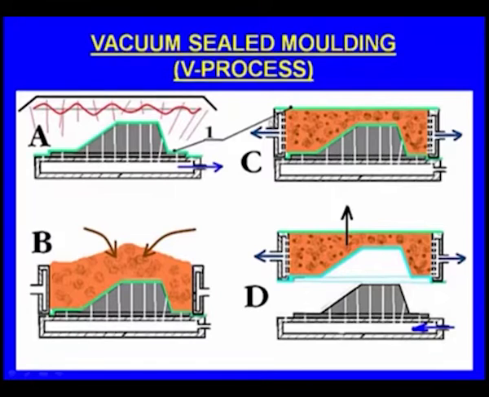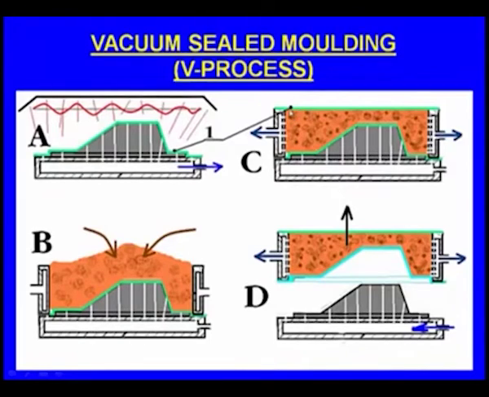Now over this we place a molding box on this board. In the molding box, we place the molding sand. After placing the molding sand, the excess sand will be removed. Now again we can see here a green colored one.